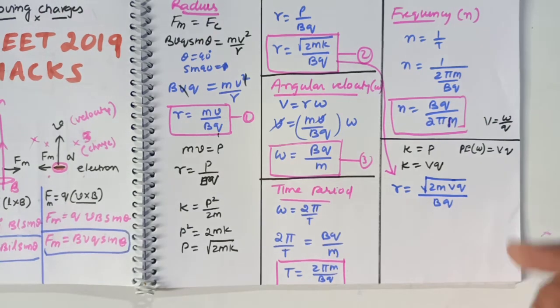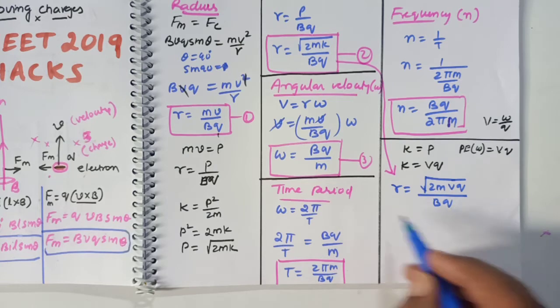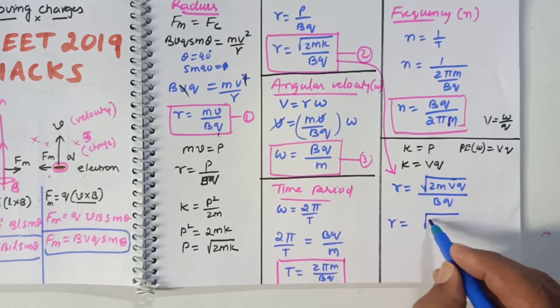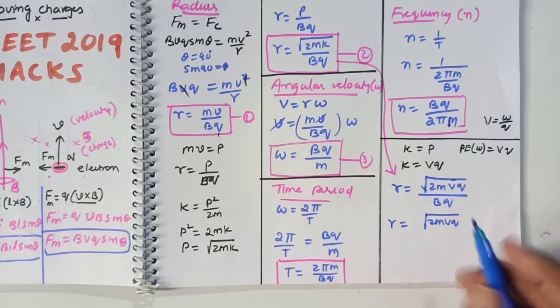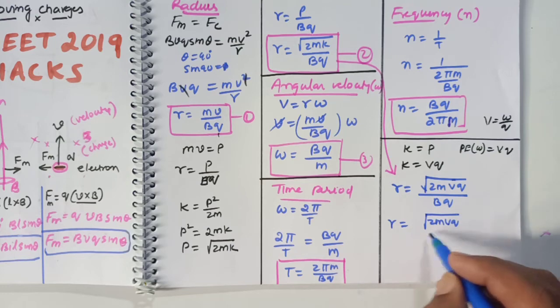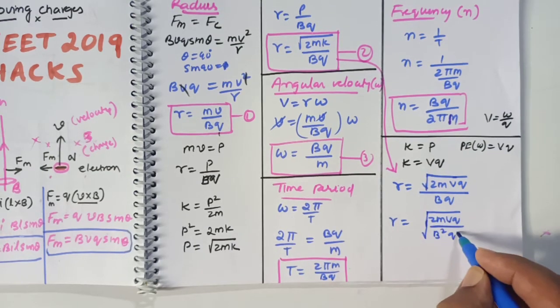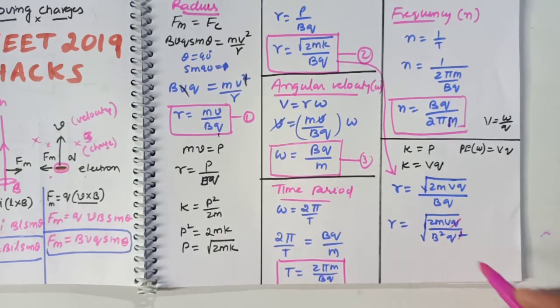Then what happens? Let us see. Now you just do one thing. Here R is equal to under root of 2mVQ. You send this Q inside the root and B also inside the root. This can be taken as B square Q square here. With this you will understand one thing: this Q and this Q can be cancelled.